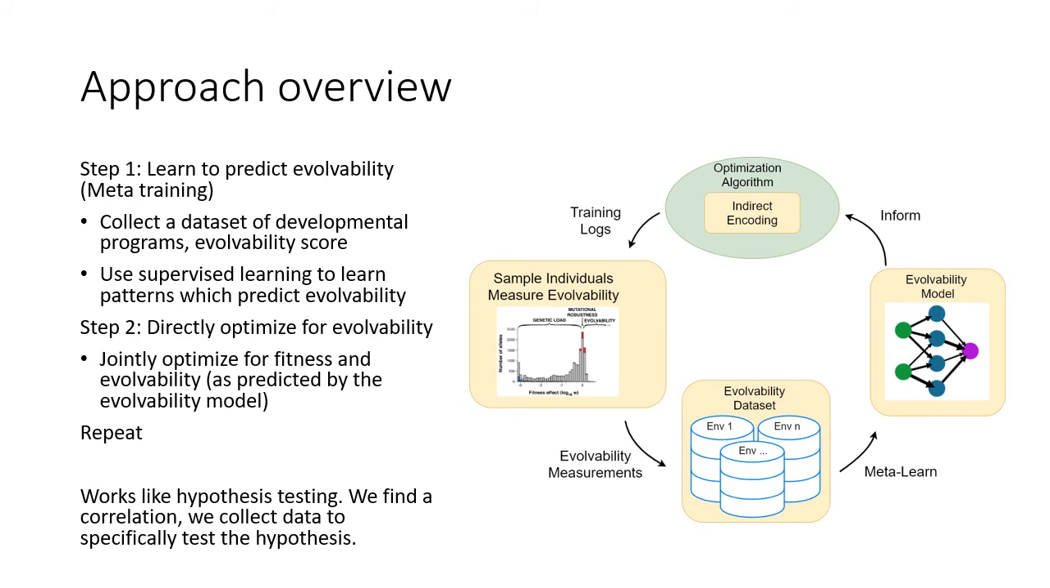Step 2 is to use the evolvability model to jointly optimize for fitness and evolvability. This allows us to collect data to specifically test if these patterns really cause evolvability or we have overfitted the evolvability model. Then we can go back to step 1 and use our new data to train a new evolvability model. The algorithm works like the scientific method. We collect data, we create a hypothesis, and we collect more data specifically to test this hypothesis.